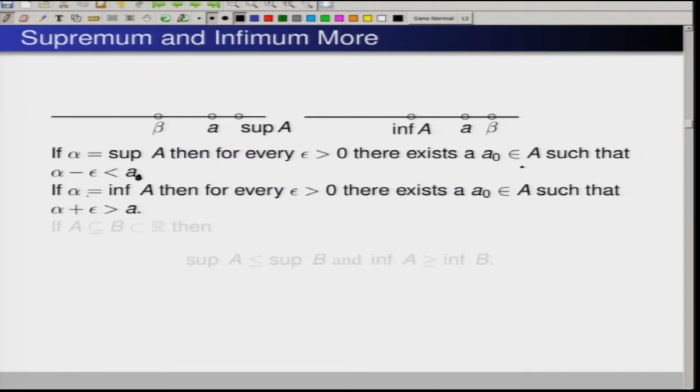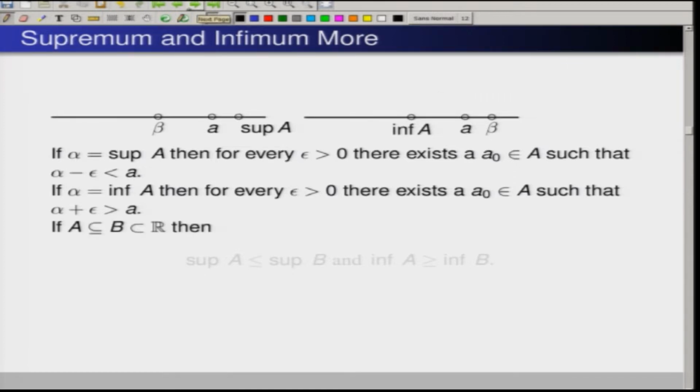Similarly, if alpha is the infimum, if this is alpha, then you take any epsilon positive. If you take this as your alpha plus epsilon, then there will definitely be an A naught such that alpha plus epsilon is going to be bigger than this A naught.